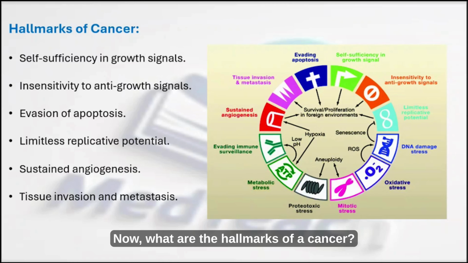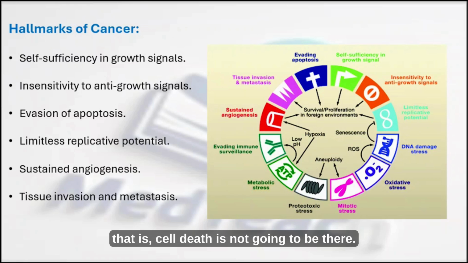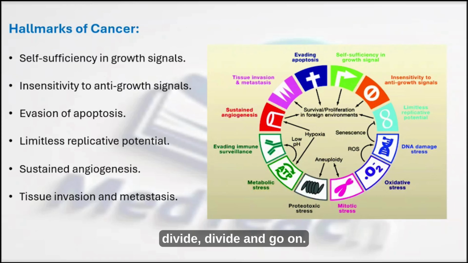Now, what are the hallmarks of a cancer? Cancer is self-sufficient in growth signals, it is insensitive to anti-growth signals, and there is evasion of apoptosis, that is, cell death is not going to be there. Only cell growth is going to be there. And it has a limitless replicative potential, that is, the cells are going to divide and go on. There is no stoppage for this cell division. And there is sustained angiogenesis and tissue invasion and metastasis.